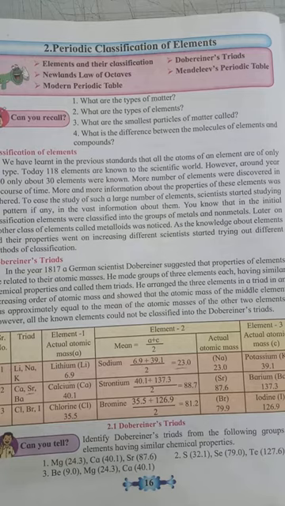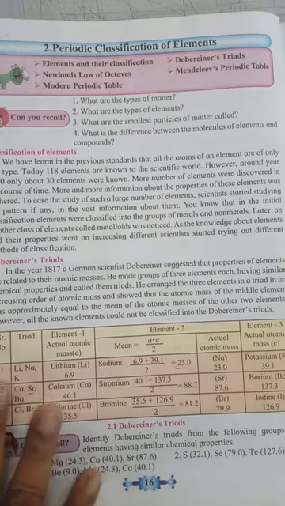Dobereiner was unable to arrange all the elements known at that time in triads. Also, some triads made by Dobereiner did not follow the law. What is the law of Dobereiner's triads? The atomic mass of the middle element is approximately equal to the mean of the atomic masses of the other two elements. In many triads this law was not followed. Therefore, Dobereiner's law of triads failed, because he was unable to arrange all the elements in triads, and in some triads the law was not followed.